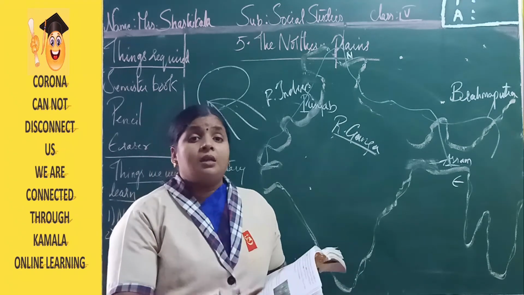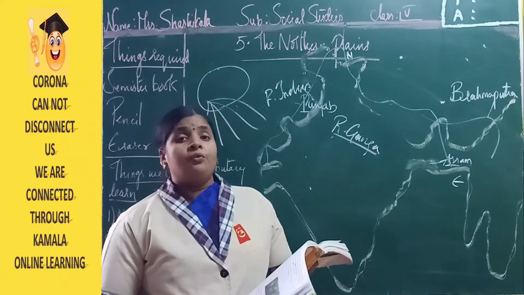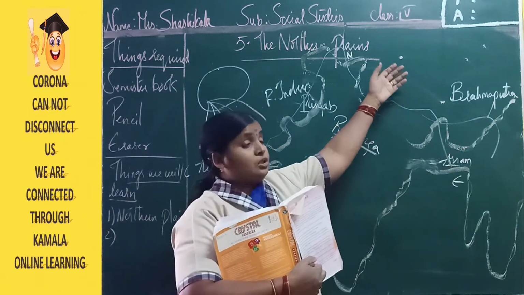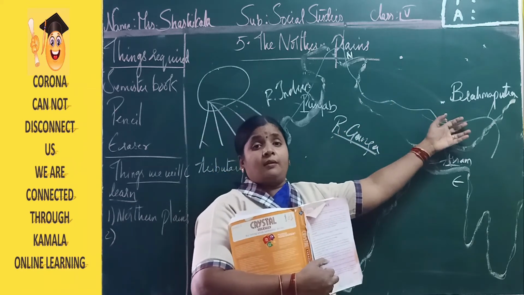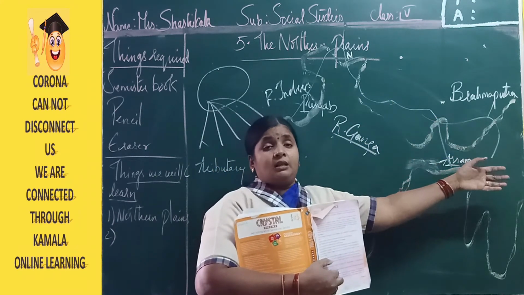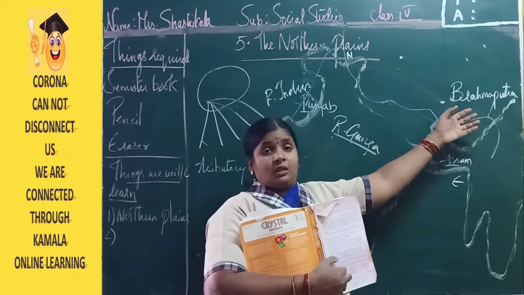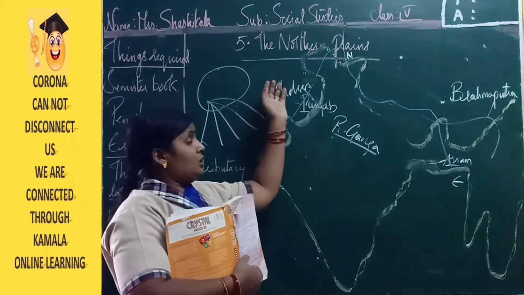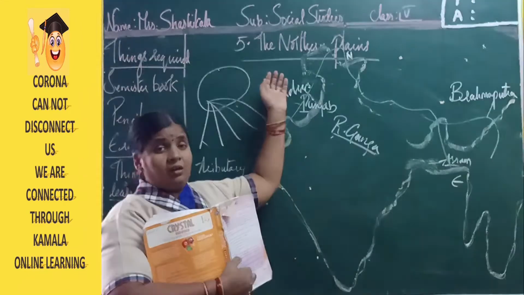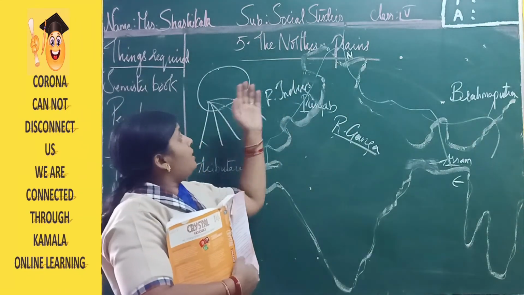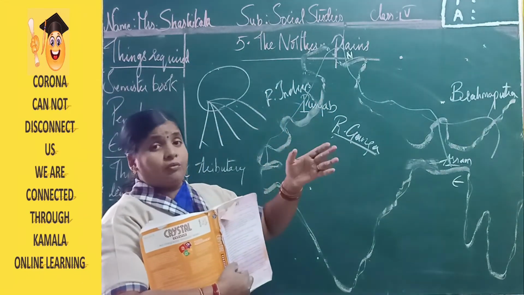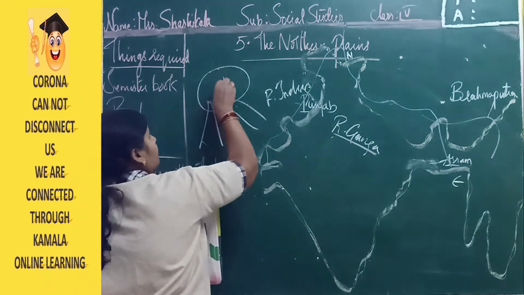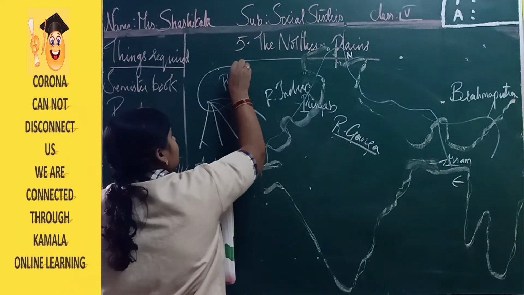Now who is our neighbor? Here we have a number of neighboring countries also. When we go in the east direction, China, Nepal, Bhutan, Bangladesh, they all are neighbors to us in the east. When we move to the northwest direction, here we have Pakistan, they are our neighbor. So the most part of the river Indus lies in which country? That is in Pakistan.